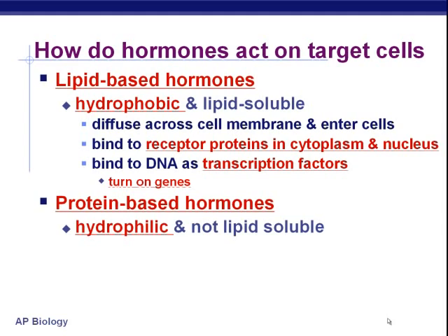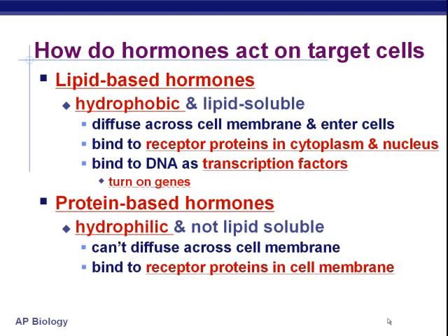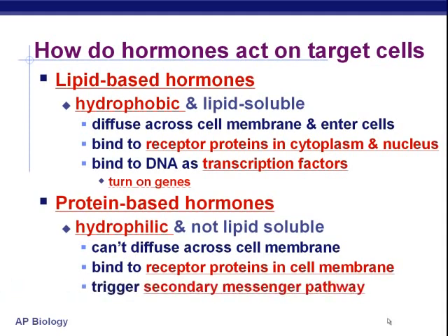And so since they can't diffuse across the cell membrane, they have to do their activity by simply binding to a receptor on the surface of the cell membrane, and then using that receptor to create an effect on the inside of the cell. So bottom line for this slide, lipids create their effects by entering directly into the cell, diffusing into it, squidging between the phospholipids because they're nonpolar. Protein hormones get hung up on the outside of the cell. They can't cross it, but they can engage with their receptor proteins and cause an effect that way.